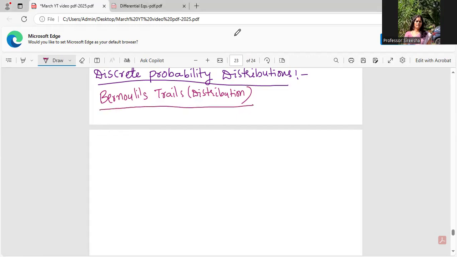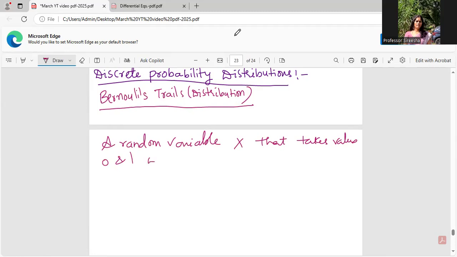Actually, there's a statement about Bernoulli distribution, that is a random variable x that takes values 0 and 1 with a probability Q and P respectively.